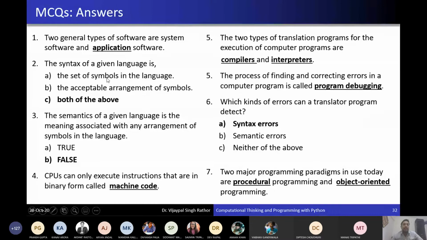The second question: the syntax of a given language is a set of symbols and acceptable arrangements of the symbols. As we have seen, the symbol INT is correct, but if you have written ITN, that is incorrect. So the sequence or arrangement of the symbols is also important. The same thing will appear here. Semantic of a given language is the meaning associated with an arrangement of the symbols. So it is false. Semantic will not depend on the arrangement.